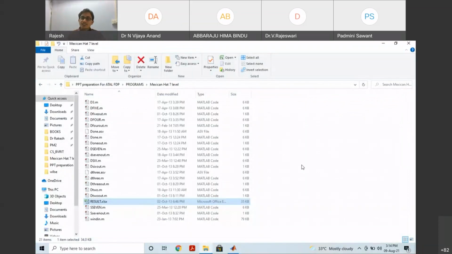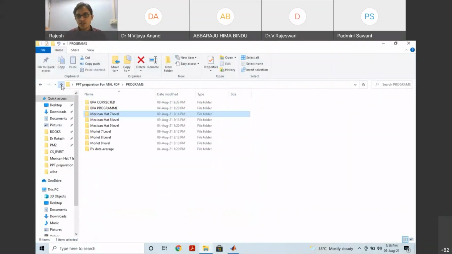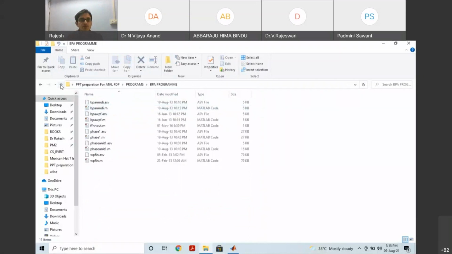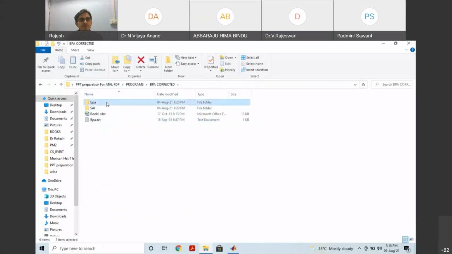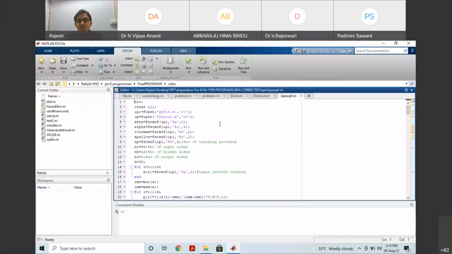The individual programs time, but accuracy will be multiple programs. It is 7 level means D2, you just look at here, D1, D1 out, D7, D7 out, D6, D6 out. So like that, D3, D3 out. So like that, D1, D2, D3, D4, like that individually. We have to change 1 or 2, just nomenclature, same. And BPA, you go to the BPA program. Corrected, it may be the final program, I think. Okay. This is the BPA program for close 1 or 2 by this multiple.